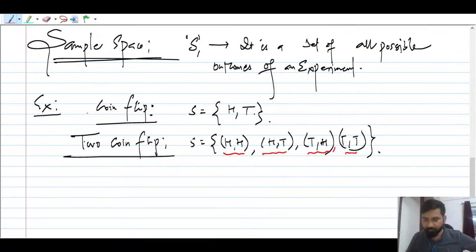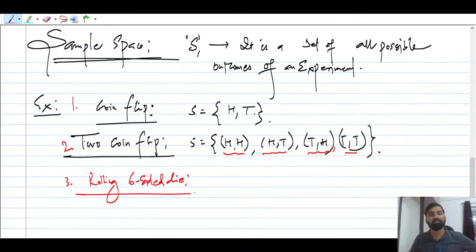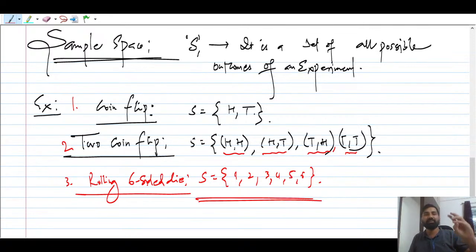The third example you can give is rolling a six-sided die. Or you can throw a tetrahedral die, which has four outcomes, but a six-sided die has six outcomes: 1, 2, 3, 4, 5, 6. So the sample space is this. What we are doing here is separating all the outcomes by commas and putting them inside the brackets.